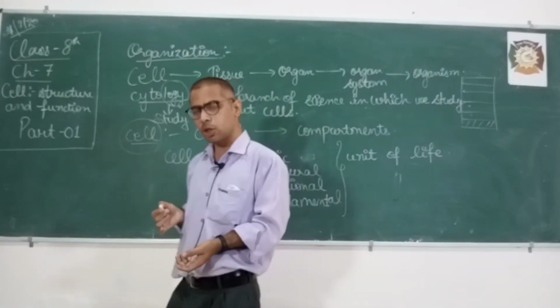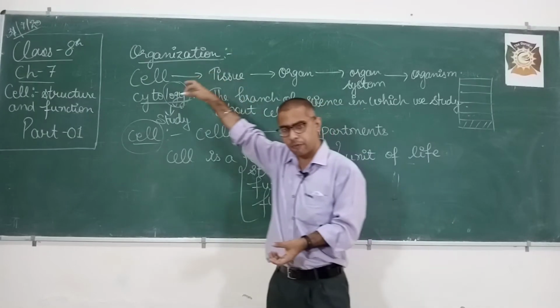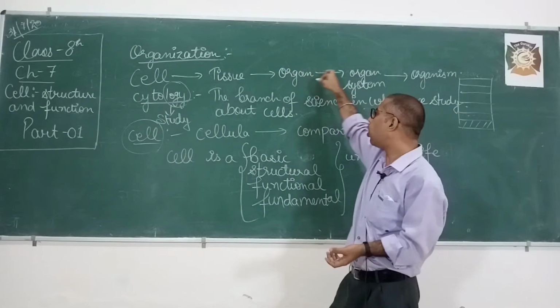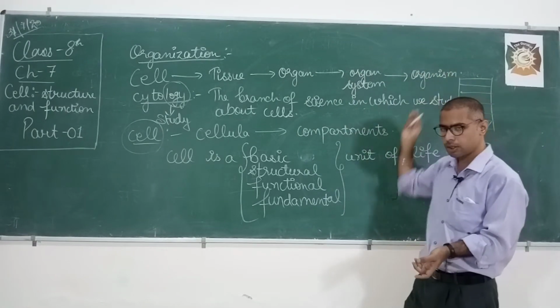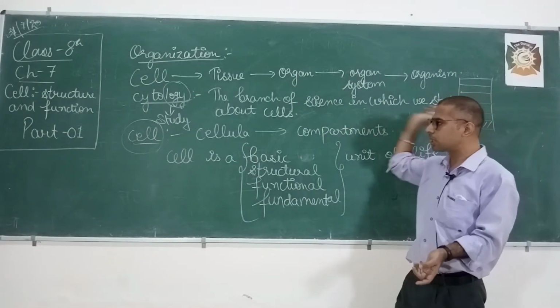Okay, my dear. So what I'm saying here, first of all, organization: when different cells combine together they form tissue, tissues join together to form organ, and organs join together to form organ system, and then result into organisms. Cytology is the branch of biology in which we study about cells.